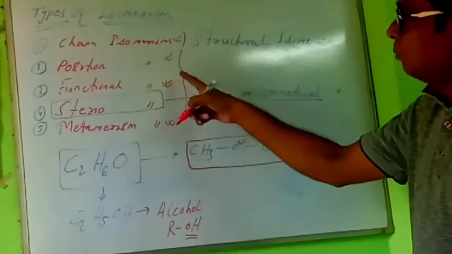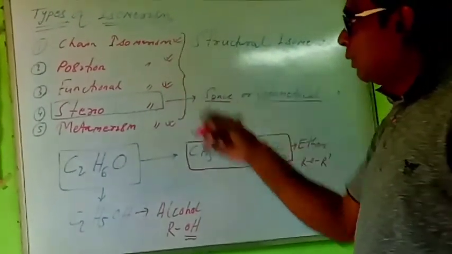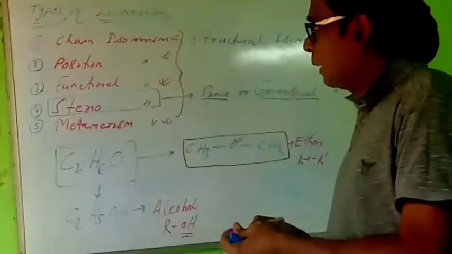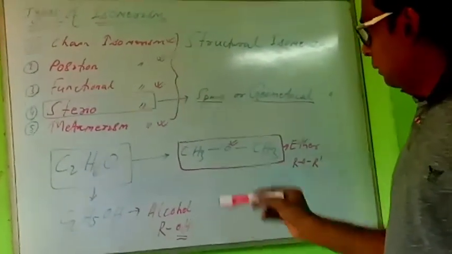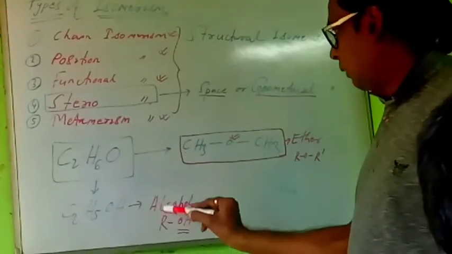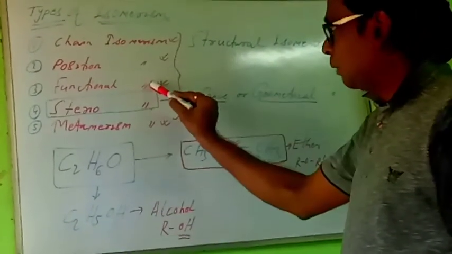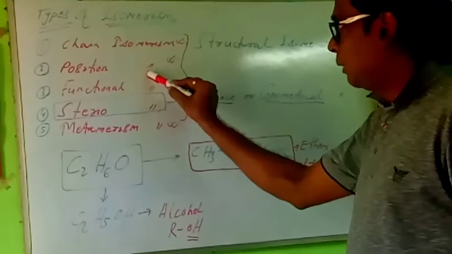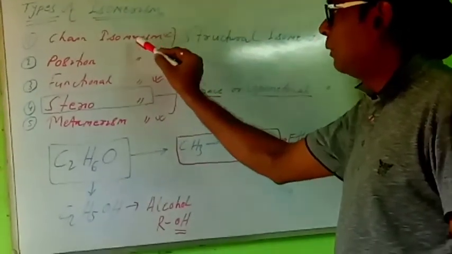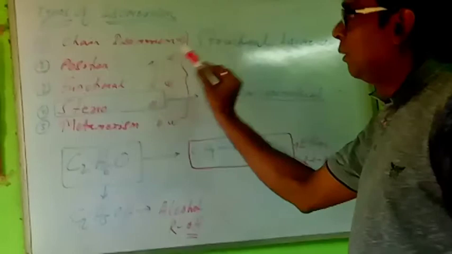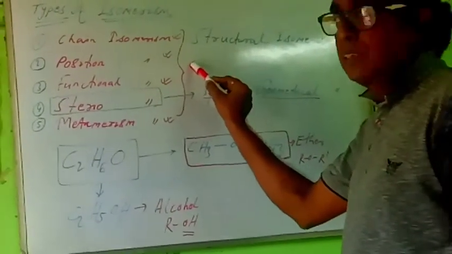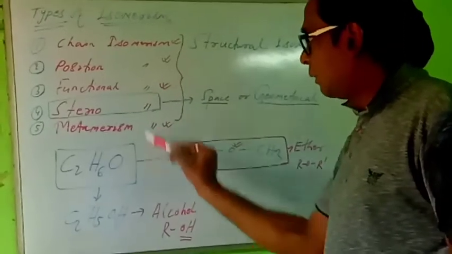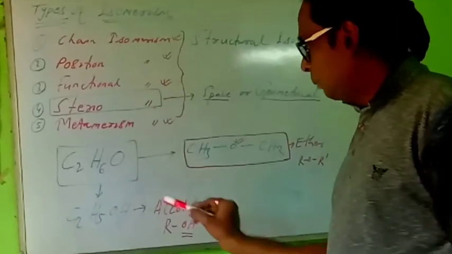So today I have completed chain isomerism, position isomerism, and functional isomerism. Next we will continue. Try to understand the difference between functional isomerism, position isomerism, and chain isomerism. Chain means straight chain or maybe branch chain. Position means position of a double bond, triple bond, or any functional group. And in functional isomerism, the functional group is changing.